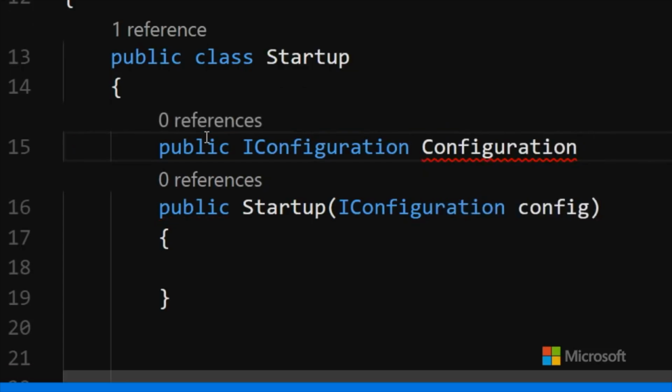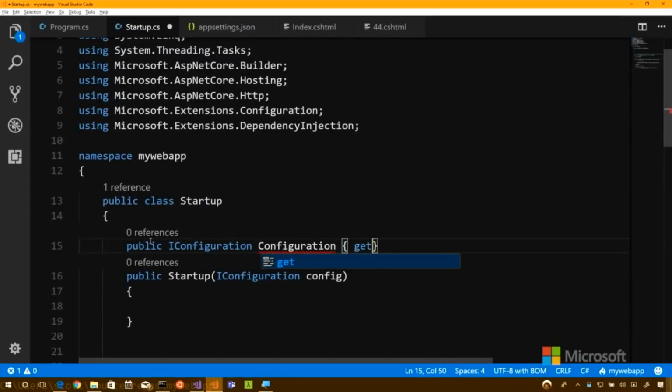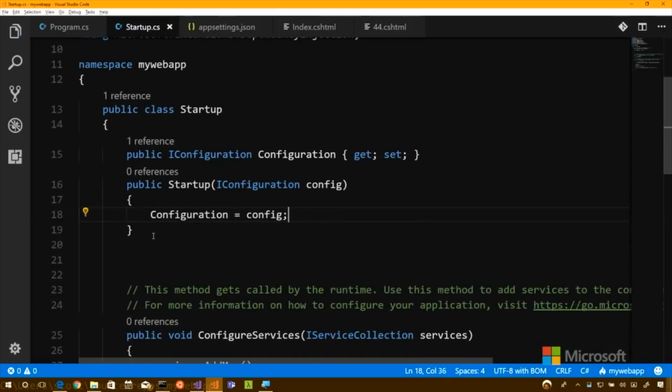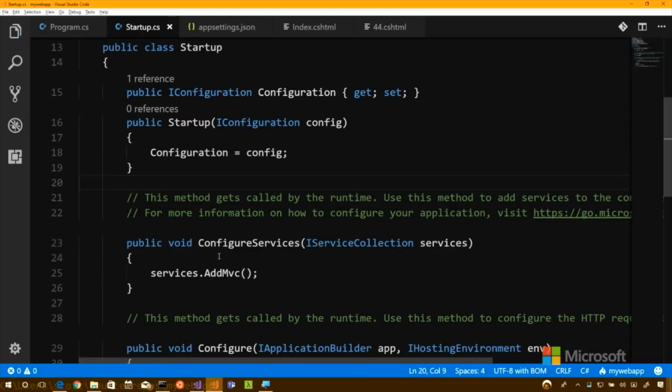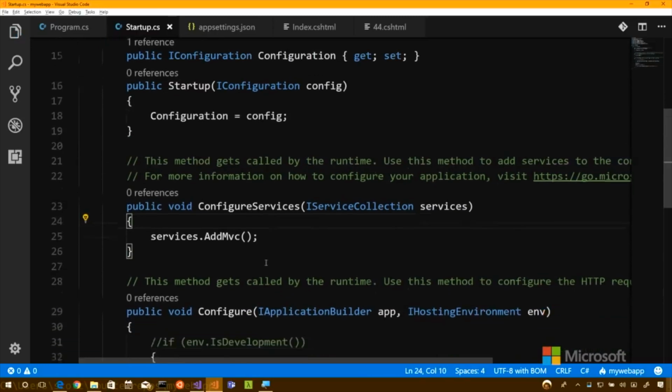And this is going to be a property, so have a get and a set. And then we just squirrel it away, as they say. Configuration equals config. So they pass it in when we start up, and we stick it over here, which then presumably means I can use it, right? Yes, you can. You should be able to use it right from your page. I can use it wherever. It should be sitting around. So I could be down here.